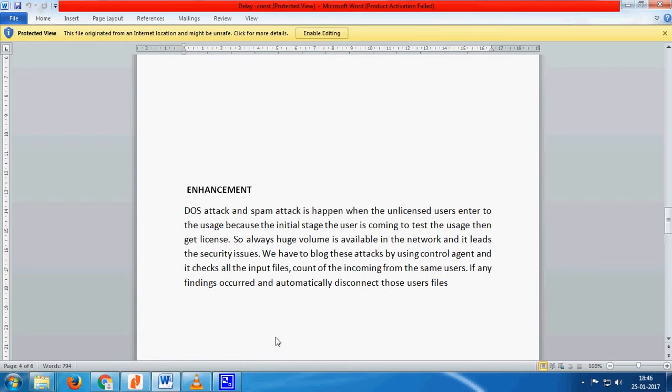We have to block these attacks by using a control agent, and it checks all the input files and the count of incoming files from the same users. If any findings occur, it automatically disconnects those users' files.